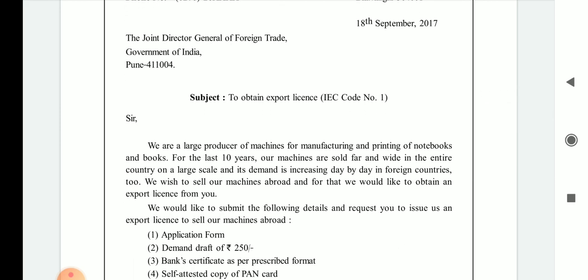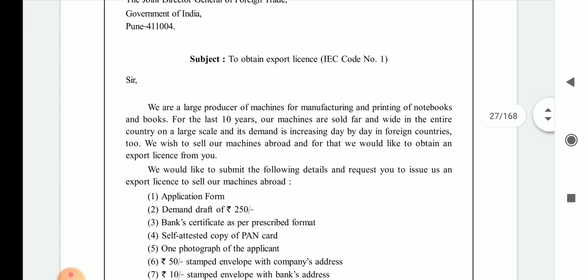See, the Joint Director General of Foreign Trade is the designation of the authority who deals with the government of India and has work of this type of concern. Government of India, Pune. This is the address of the receiver of the letter. In the subject: to obtain the export license. You want an export license.